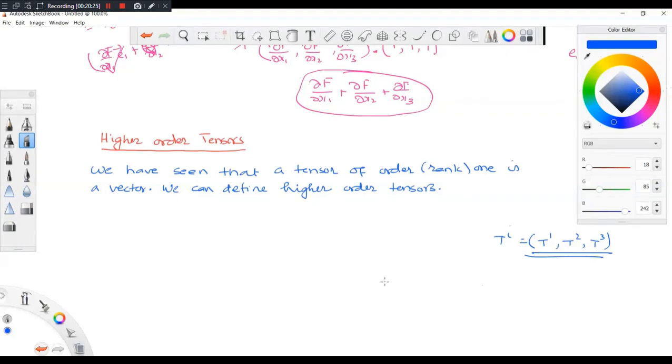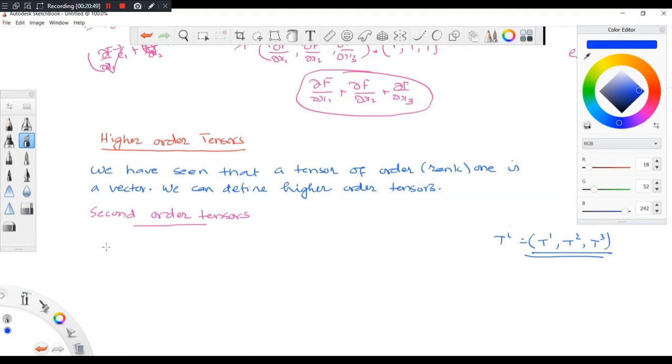Now we go to second order tensors. How do I define that? It's only an extension of first order.